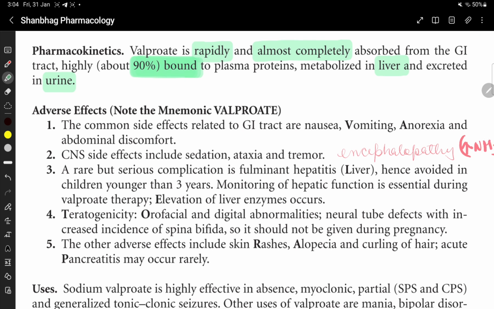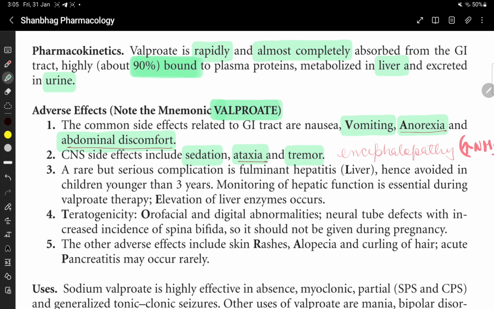Adverse effects. The mnemonic for adverse effects is valproate. V for vomiting, A for anorexia, and A for abdominal discomfort. These are the common side effects related to the GI tract. CNS side effects include sedation, ataxia, and tremor. So, A for anorexia, ataxia, and abdominal discomfort.